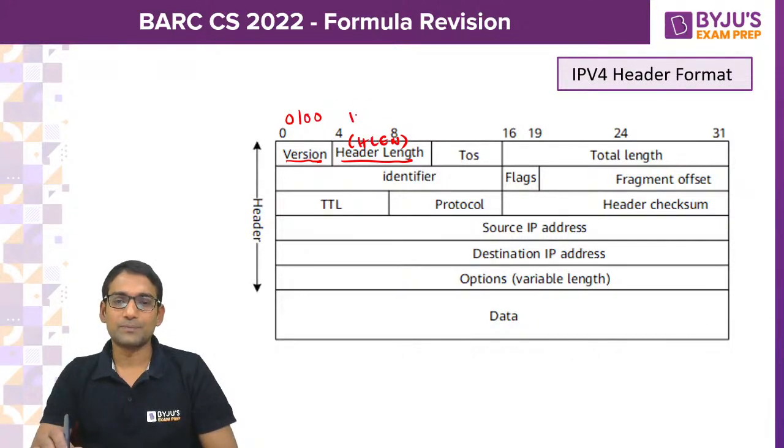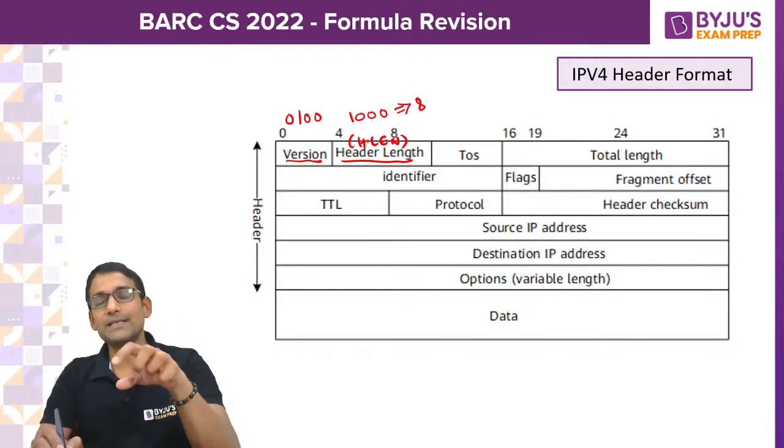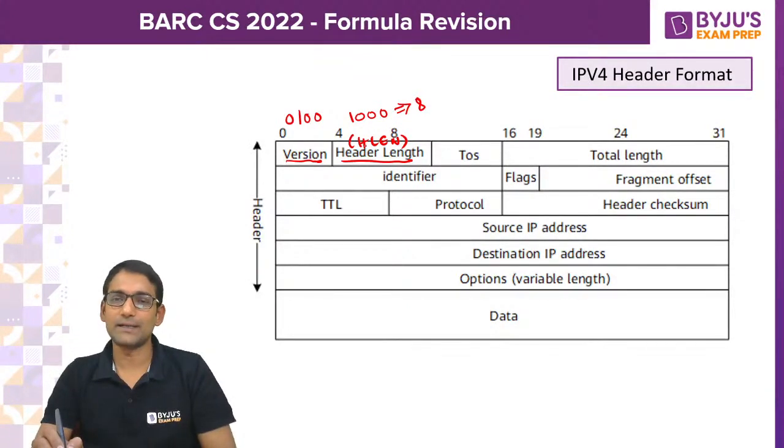Suppose I have 8 as my HLEN value. Does it mean 8 bytes is the header length? No. When the HLEN value is 8, you have to multiply it by 4. So if it is 8, that indicates the header length is 32 bytes.